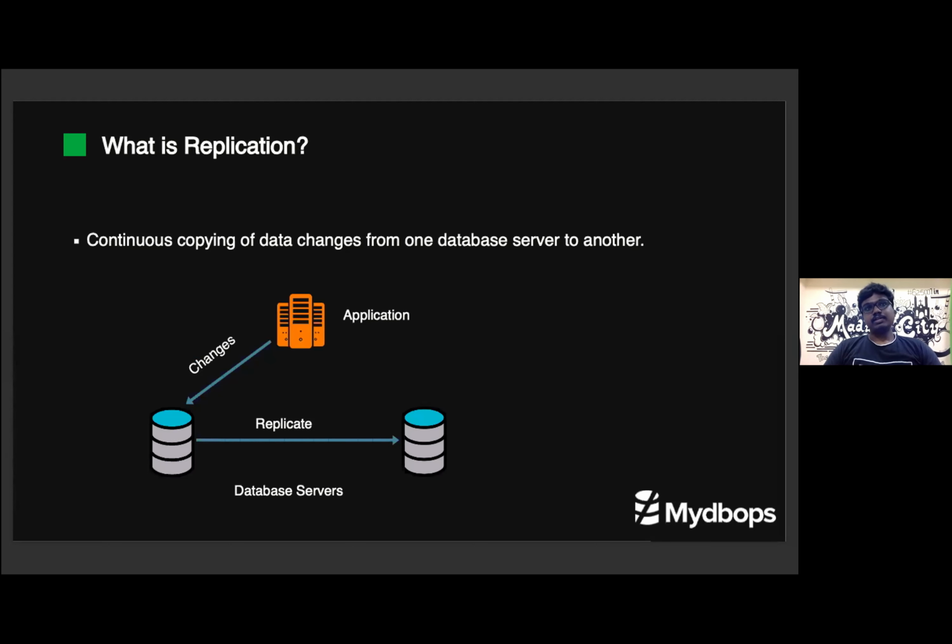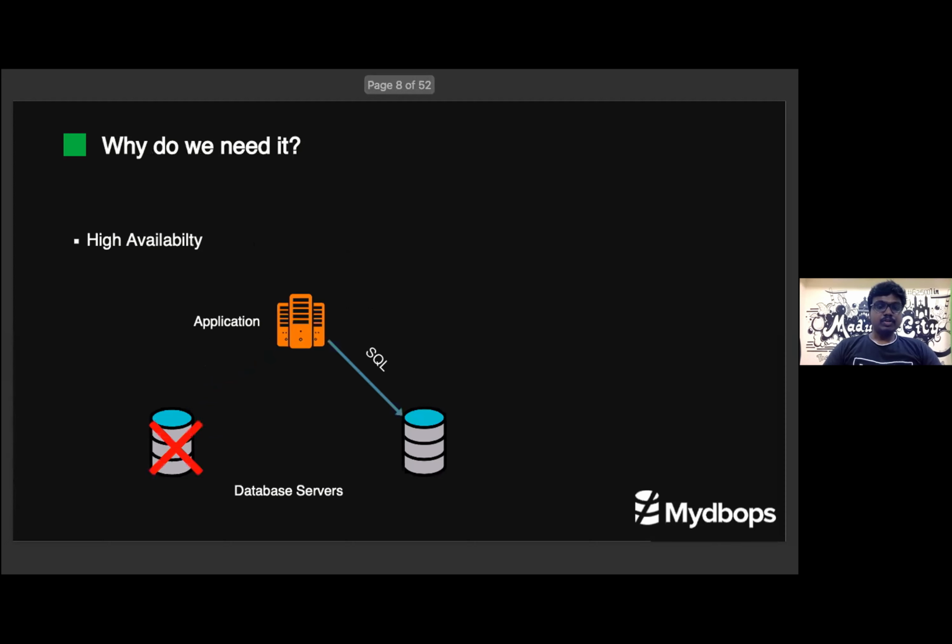So why do we need it? Replication serves two purposes: one is high availability and the other is load balancing, but the major one is high availability. Let's say we connected our application to a primary server, and consider our primary goes down. If we have only one server, we don't have any other choice. It will be a single point of failure for us. To eliminate the single point of failure, we need redundancy of our servers. This can be achieved only by replication.